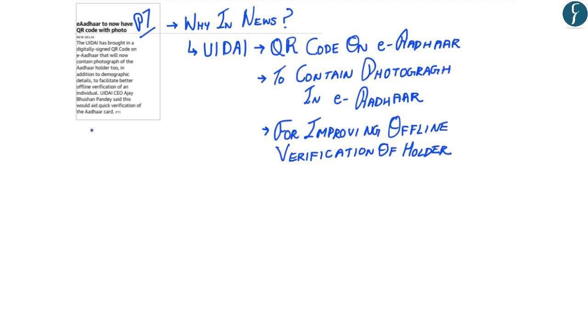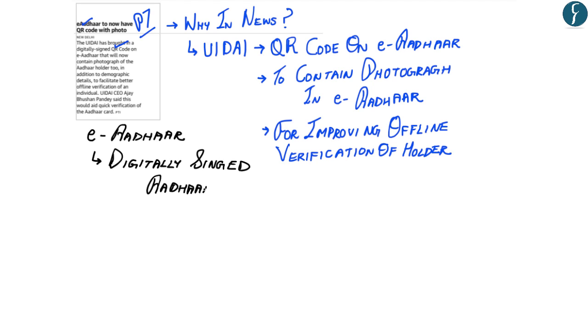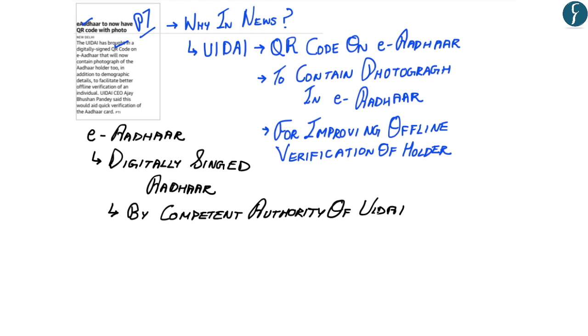Now with regards to this, what we should understand from the perspective of your upcoming prelims examination is the basic features of E-Aadhaar and also what is a QR code. Now E-Aadhaar is a digitally signed Aadhaar and it has been digitally signed by a competent authority of the UIDAI such as the National Informatics Center.